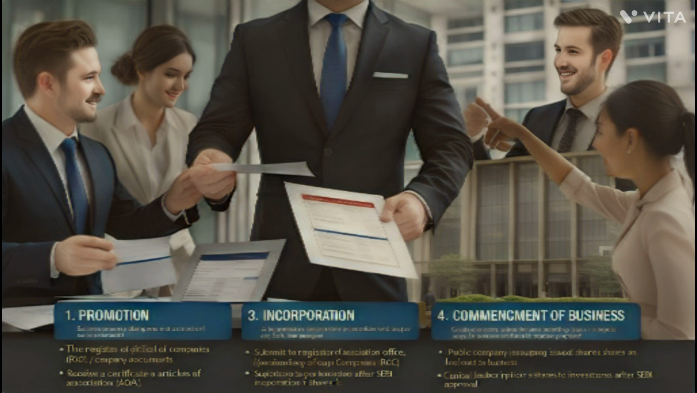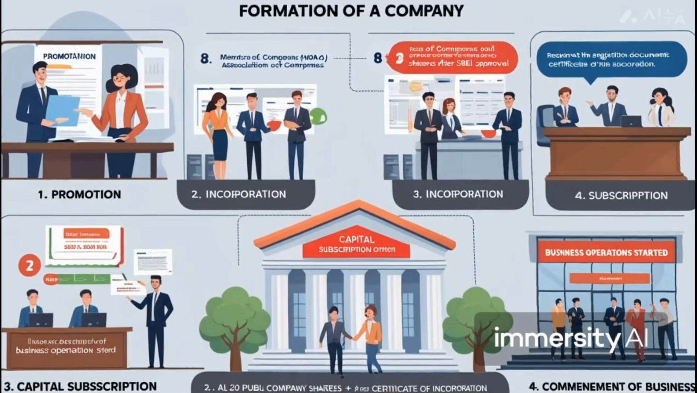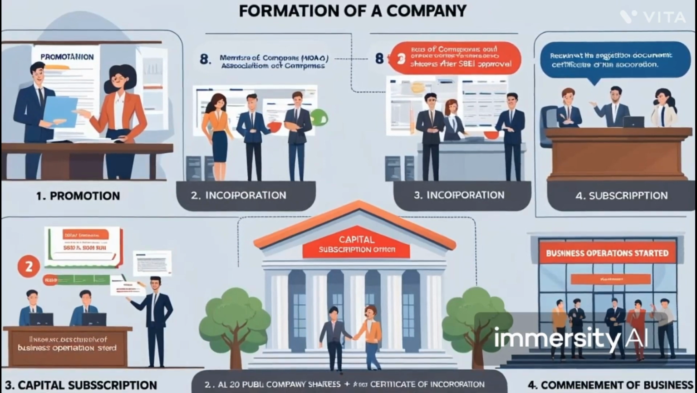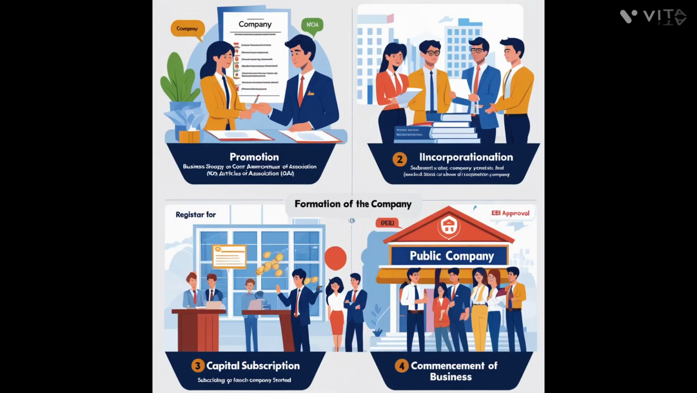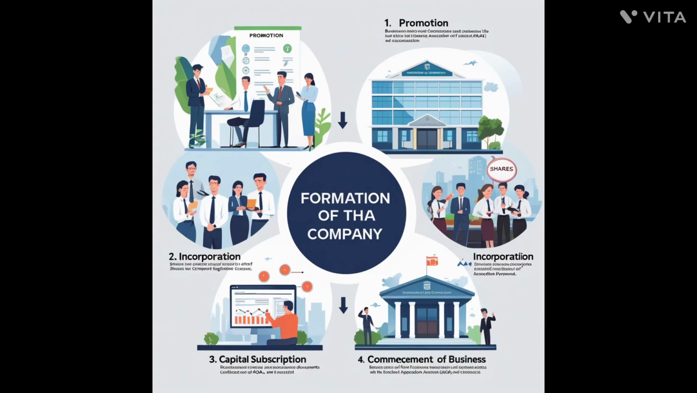2. Issuing a prospectus, a document that provides details about the company and invites the public to invest. 3. Receiving applications. Investors apply for shares, and the company allots them accordingly. 4. Minimum subscription. At least 90% of shares must be subscribed for the company to proceed. A private limited company does not need to go through this stage because it raises funds privately.